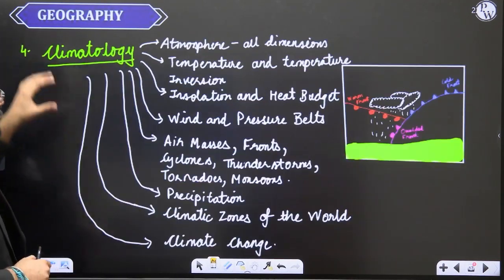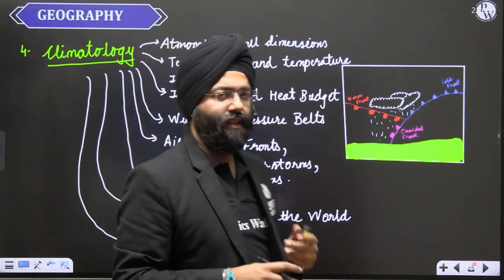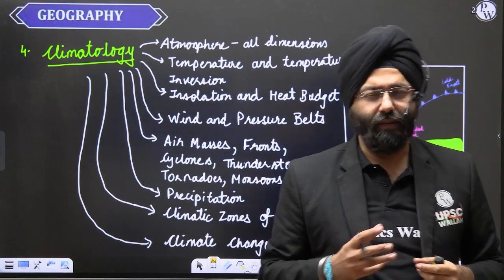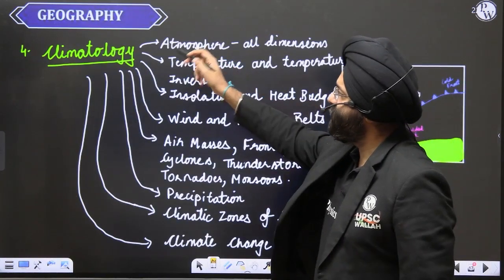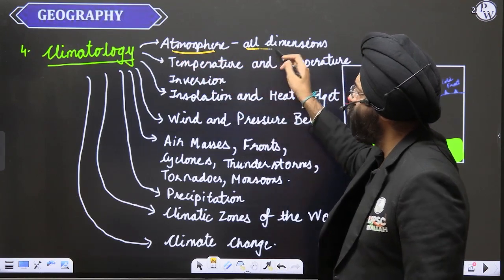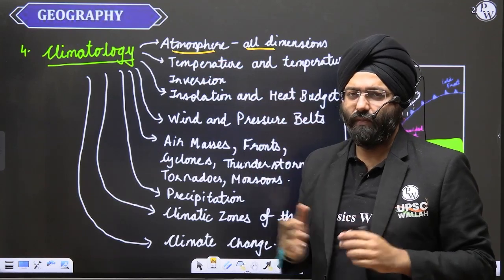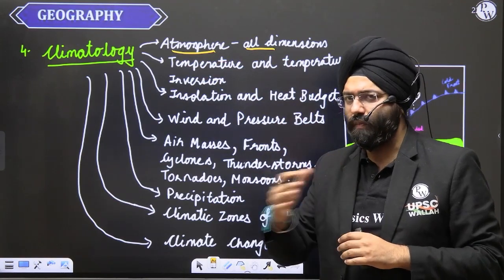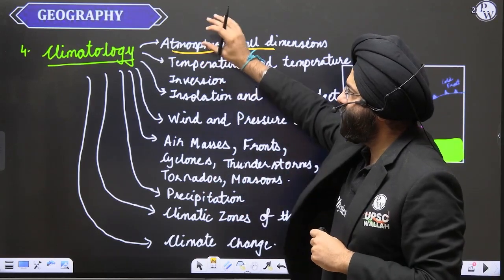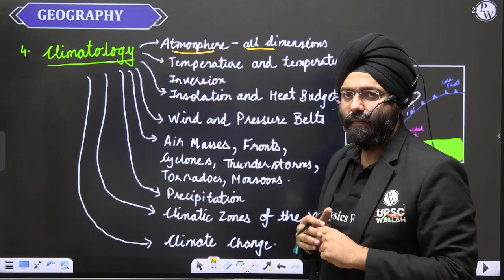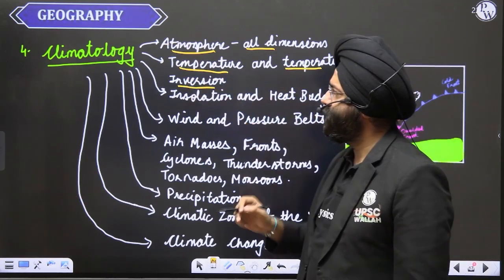Now, let us move to the other aspect, that is climatology. Now, the word itself easily represents that we are studying the dimensions of climate. Over here, what is expected of you is studying the atmosphere and all the dimensions. What are the various layers into which we can divide the atmosphere? What are the characteristics of all? What are the roles played by all? What are the various phenomena associated with them? So every aspect of the atmosphere is again studied here. Then temperature and temperature inversions.